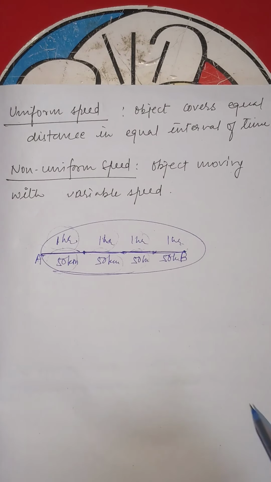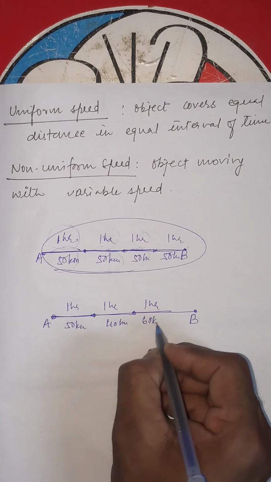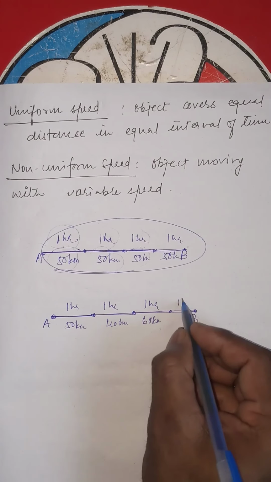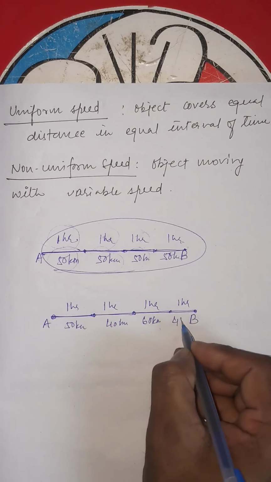While considering non-uniform speed, it is just the opposite of uniform speed: the object moves with variable speed. By taking an example, suppose an object starts traveling, and in the first hour it travels 50 kilometers. But in the second hour it travels 40 kilometers, in the third hour it travels 60 kilometers, and in the fourth hour it travels 45 kilometers.